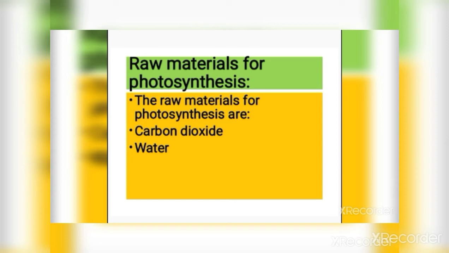Now you will have a question: how do the plants obtain carbon dioxide? There are a large number of tiny pores called stomata on the surface of the leaves of plant. The carbon dioxide gas enters the leaves of the plant through the stomata present on their surface. Each pore is surrounded by a pair of guard cells.